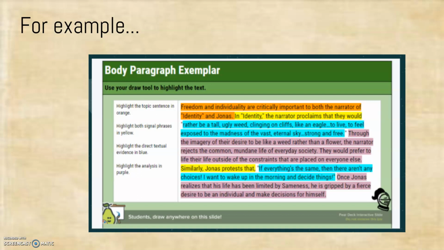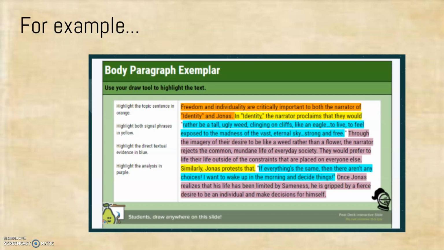After that, she analyzes the evidence, highlighted here in purple. Then the process repeats with a signal phrase, text evidence, and the analysis. The finished paragraph reads as follows.